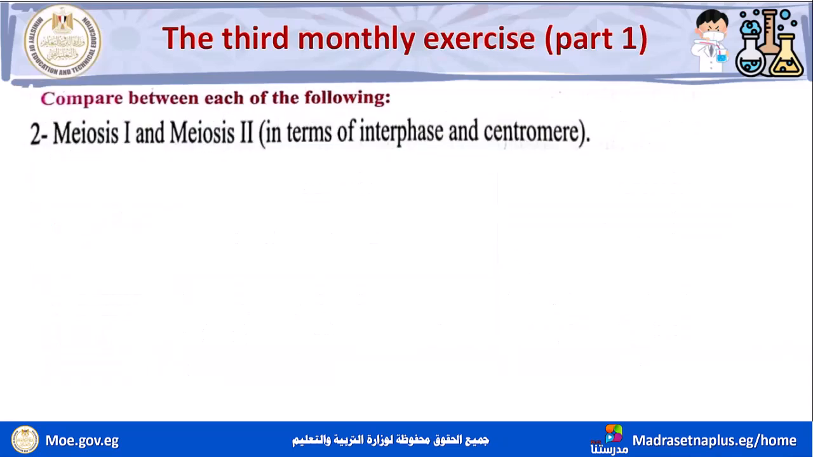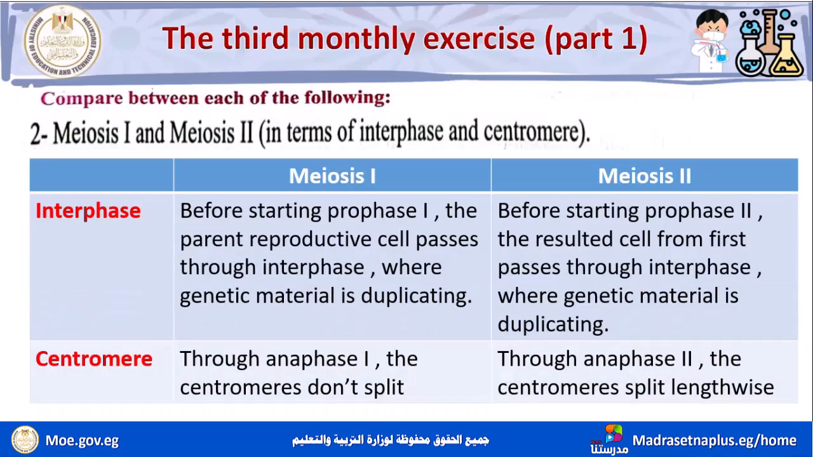Number 2, compare between meiosis 1 and meiosis 2 in terms of interphase and centromere. According to interphase, in meiosis 1, before starting prophase 1, the parent reproductive cell passes through interphase where genetic material is duplicating.